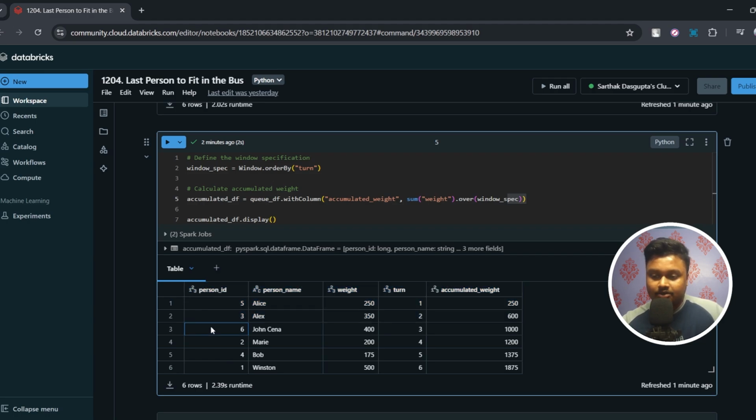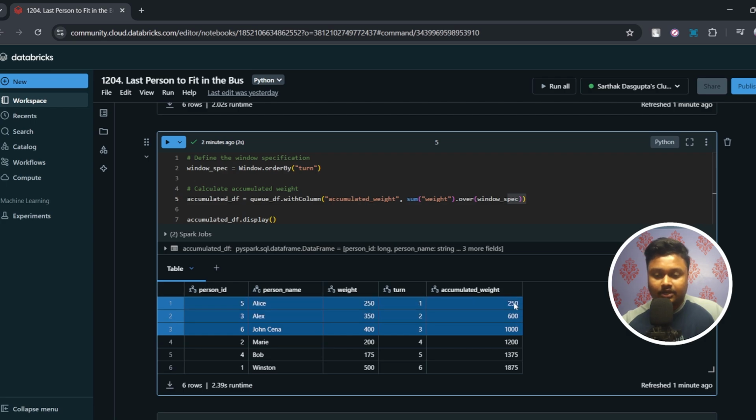Let's check out the next record as well. In order to calculate the accumulated weight for the third record, we have to add up the weights of all the records previous to it as well. So now turn has a total of 3 records, arranged in ascending order. So what it will do is 250 plus 350 plus 400, which gives us 1000.